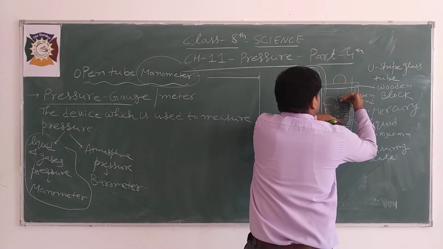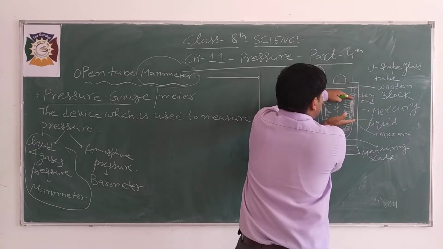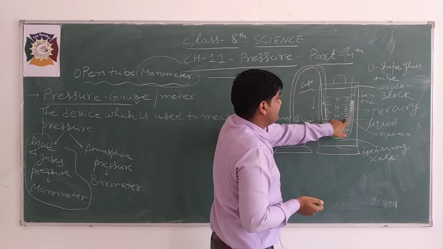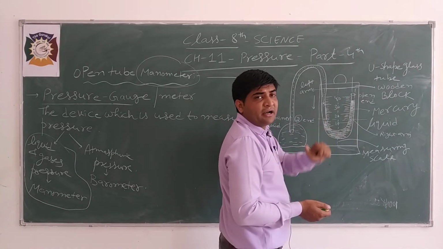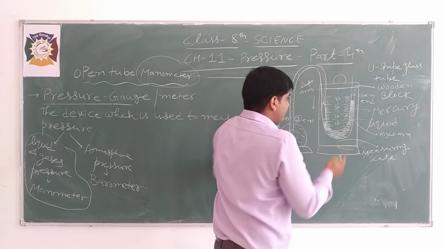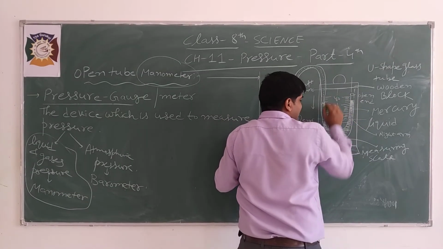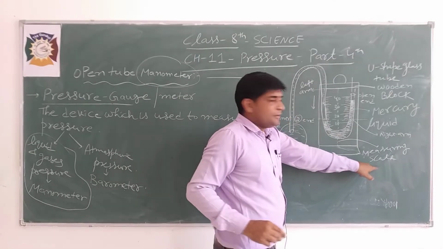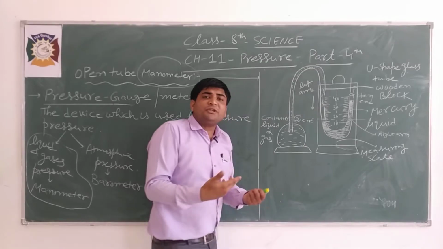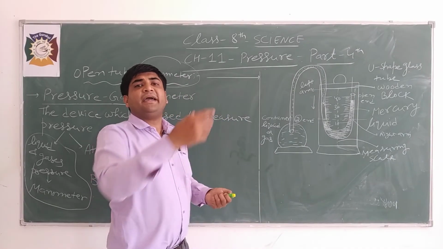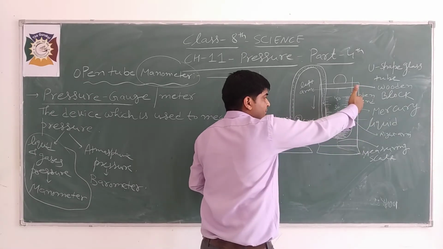So you can measure the height attained by the liquid in the right arm. This shows the pressure difference between the left arm and the right arm. So by using the scale, we can calculate how much height is attained by the mercury in the right arm.